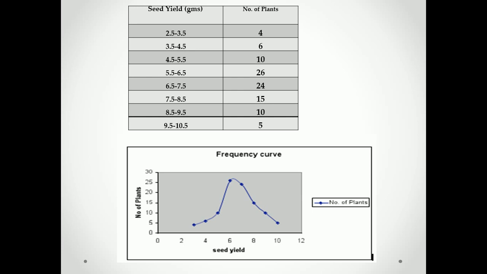Okay, understood the difference between frequency polygon and frequency curve. In a frequency polygon, the dots are joined using straight lines, and in a frequency curve, the points are joined using a smooth curve. That is called a frequency curve.